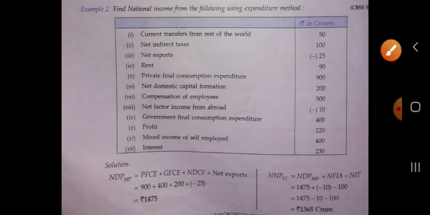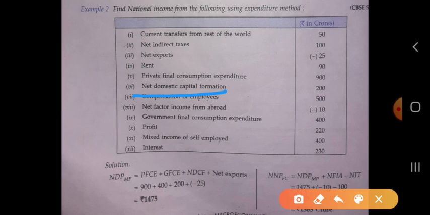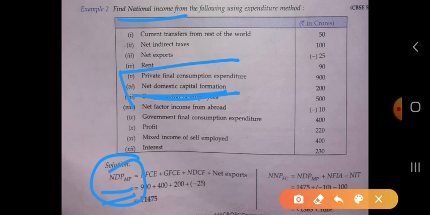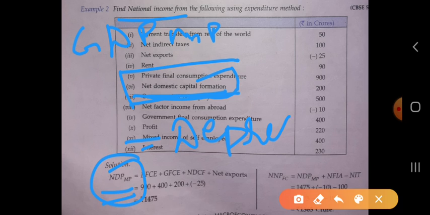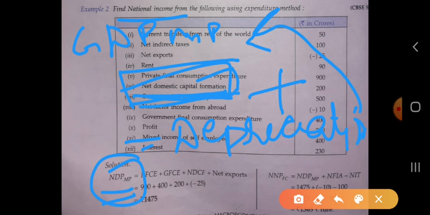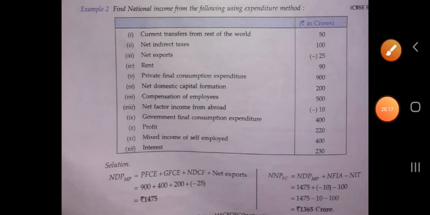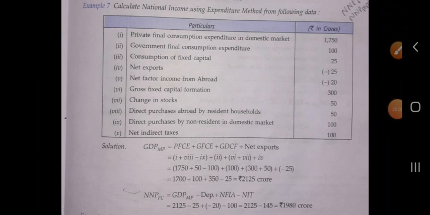From that, in the question, if gross domestic capital formation is not given and net domestic capital formation is given, then you can calculate the value of net domestic product. And if the question asks you to calculate GDP at MP, and you have been provided the value of net domestic capital formation, there will also be the value of depreciation. So you add net domestic capital formation plus depreciation, and you get the value of gross domestic product at market price.